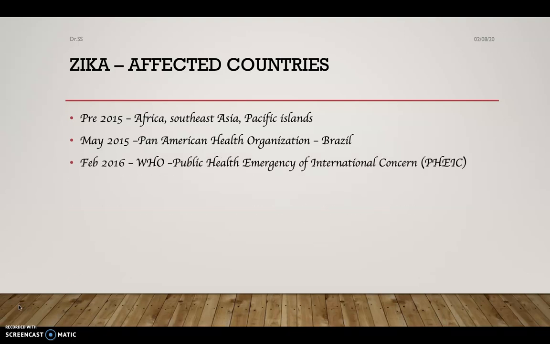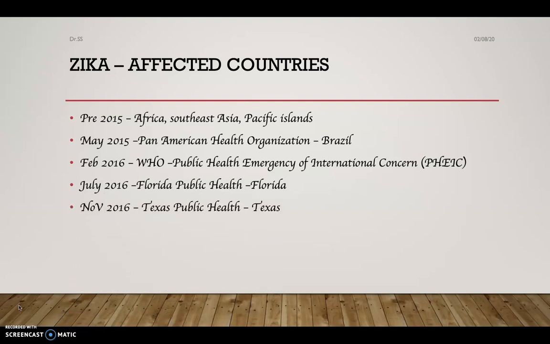In February 2016, the World Health Organization declared Zika virus a public health emergency of international concern. In July 2016, Florida Public Health reported cases in Florida. In November 2016, cases were reported in Texas by Texas Public Health.